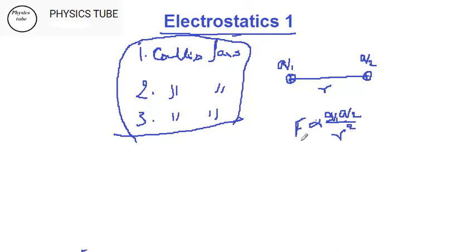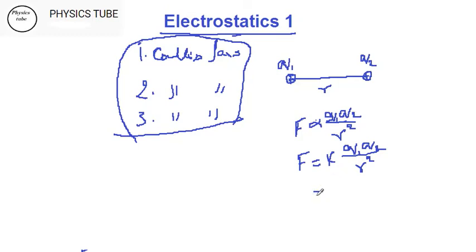So whenever you have a proportional sign, you can get rid of the proportional sign and bring an equal sign, and there is a constant k. I'll write the value of k later, and then we can equate this Q1 Q2 by r square.